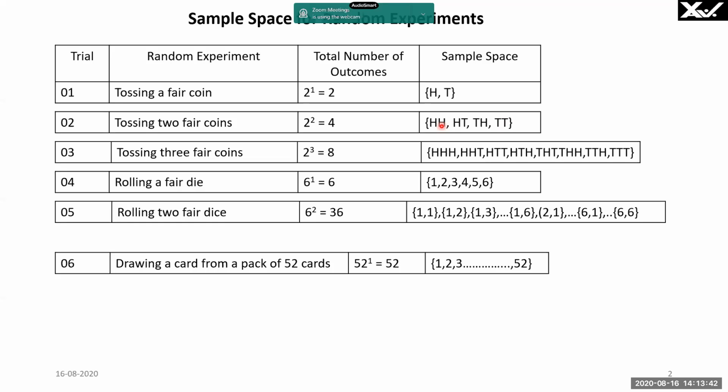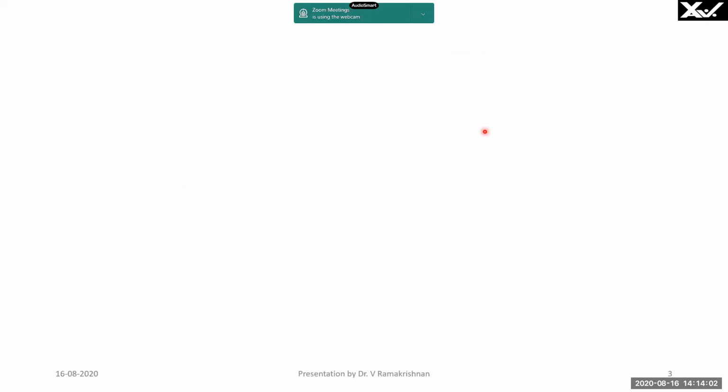Probability of 2 heads falling is 0.25, probability of 2 tails falling is 0.25. The total probability is 0.25 plus 0.25, which is 0.5. This can also be verified: this is one event, this is another event, total events is 4, so 2 by 4 is 0.5. So this multiplication and addition rule are very important in kappa analysis.